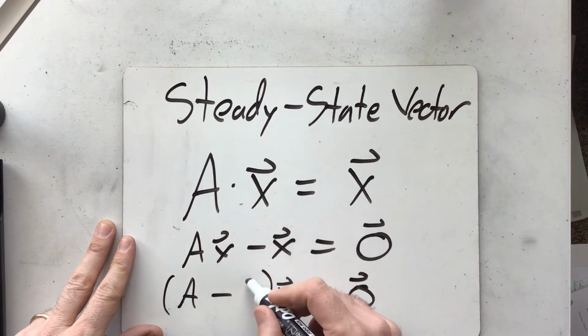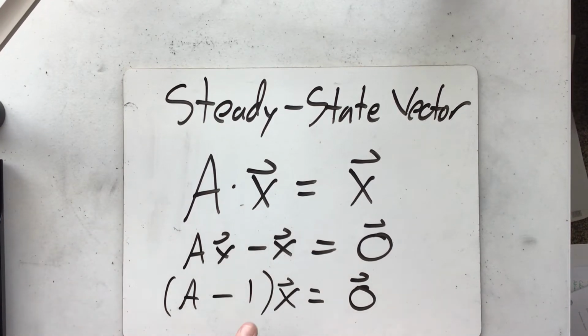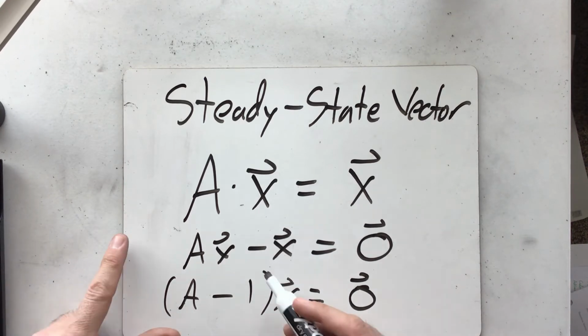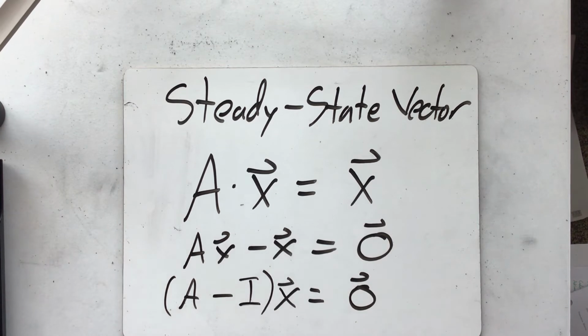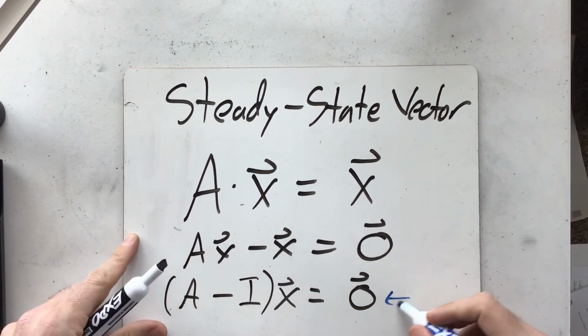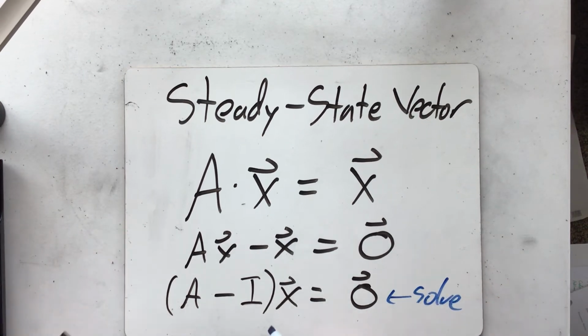I have a minus 1. That looks weird. How do you subtract a number from a matrix? The answer is this isn't a 1. It is a matrix version of 1. So it's A minus the identity. And so all I'm really trying to do is solve this equation. If I solve that equation, that's what tells me what that steady state vector is.